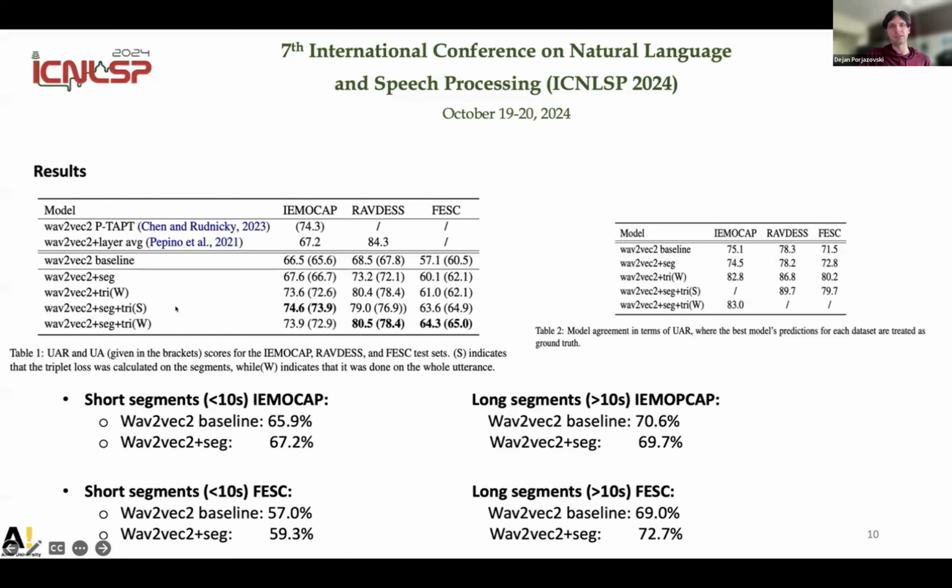For the IEMOCAP, it's best if we use the segments in the triplet loss, while for the other 2 datasets, it's best if we use the whole utterances in the triplet loss.